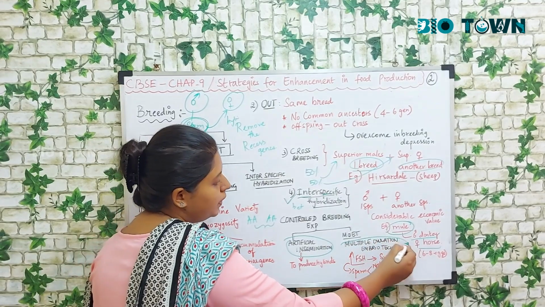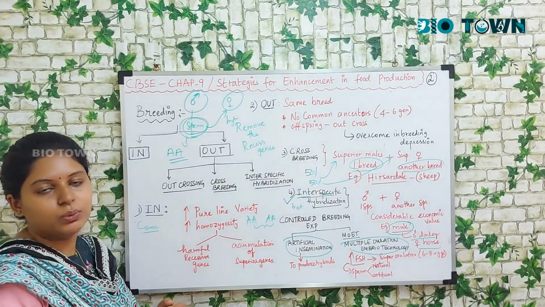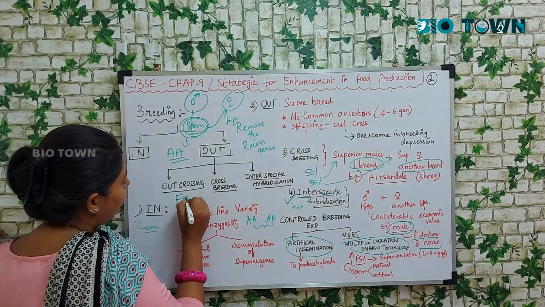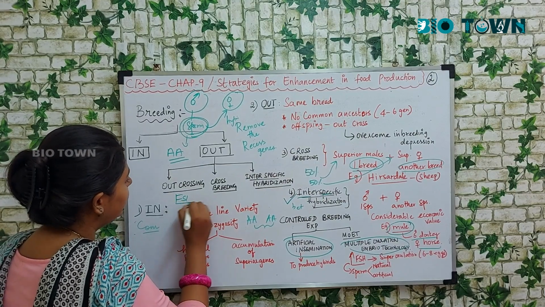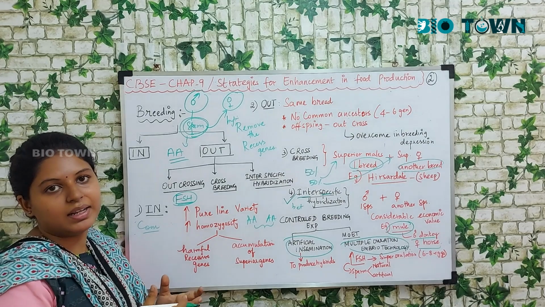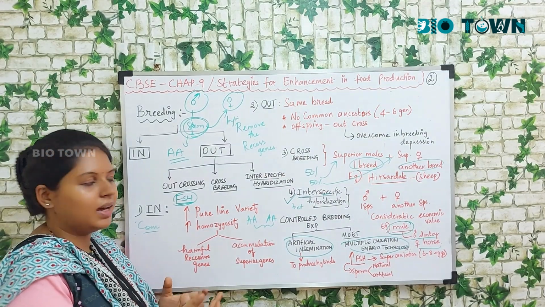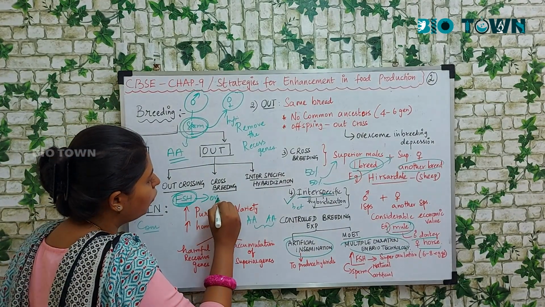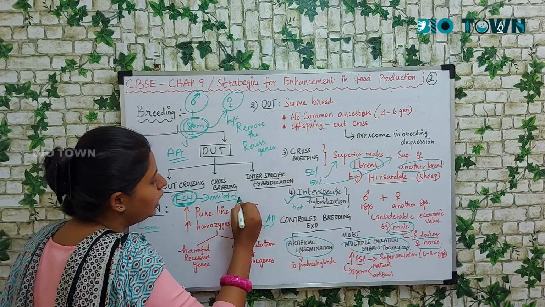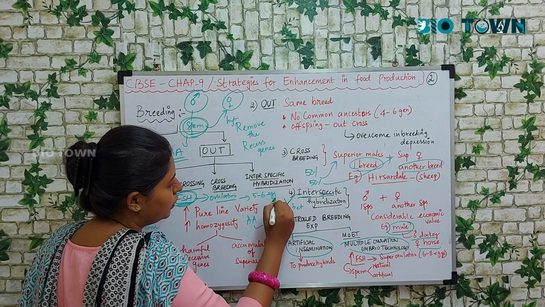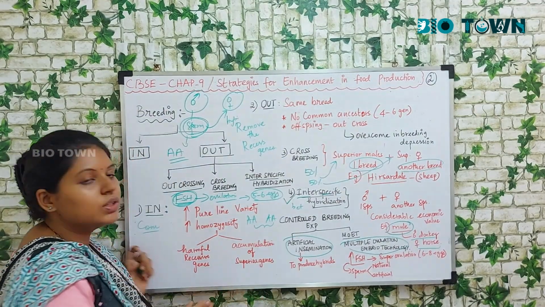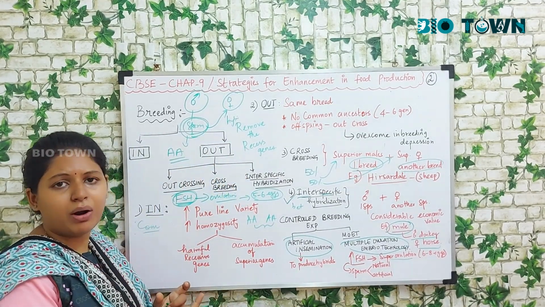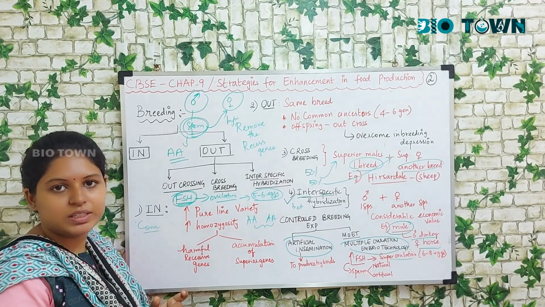Now next is multiple ovulation embryo technology. What you do is there are so many injections that would increase the follicle stimulating hormone of the female. Once the follicle stimulating hormone is triggered up, there is a lot of ovulation happening in these females. So nearly 5 to 6 eggs are produced. When so many eggs are being produced, this is called super ovulation. A high amount of eggs is produced, say a maximum of 6 to 8 eggs.